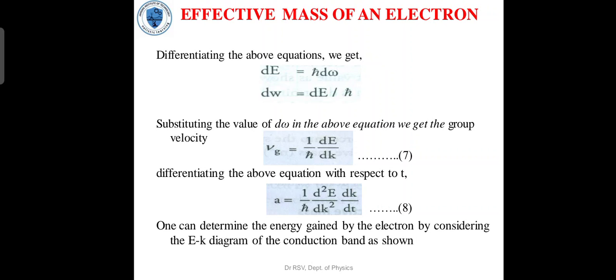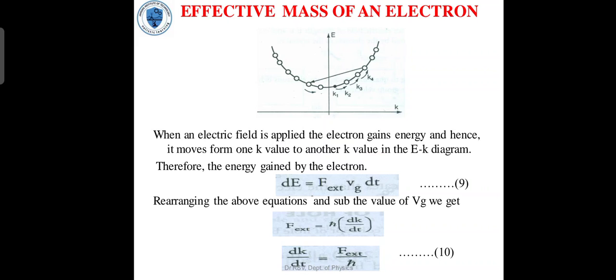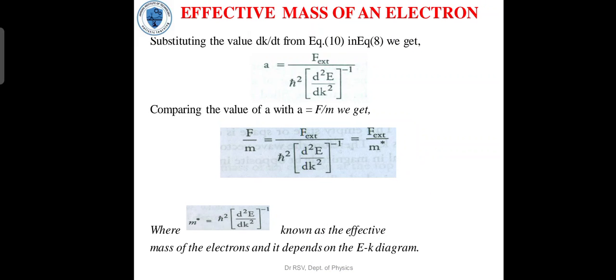One can determine the energy gained by the electron by considering the EK diagram of a conduction band as shown in the diagrammatic representation. When an electric field is applied, the electron gains energy, and hence it moves from one k value to another k value in the EK diagram. Therefore, the energy gained by the electron dE is equal to F external into Vg into dt. Rearranging the above equation and substituting the value of Vg, we get F external is equal to h into dk by dt, which implies dk by dt is equal to F external divided by h.